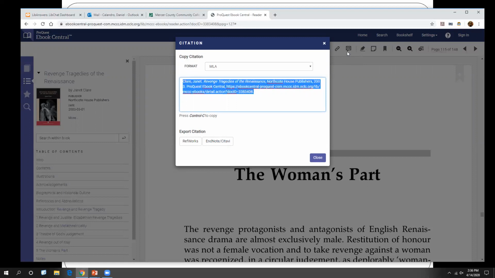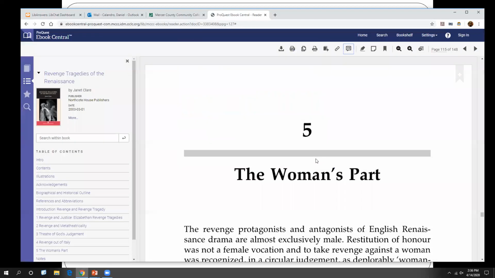So, all right, we can highlight, we can copy this into our Works Cited page. All right, so that is ebrary. So you guys can definitely use that to get you some help.